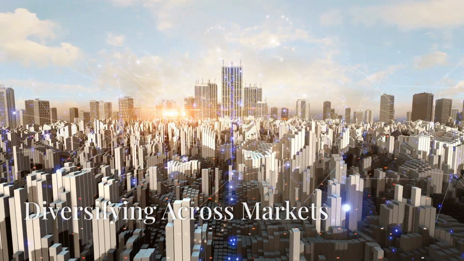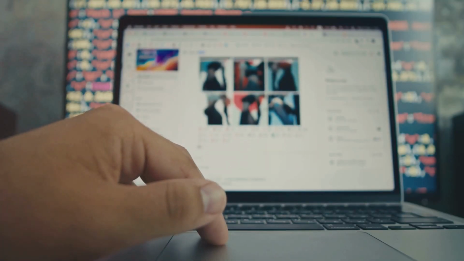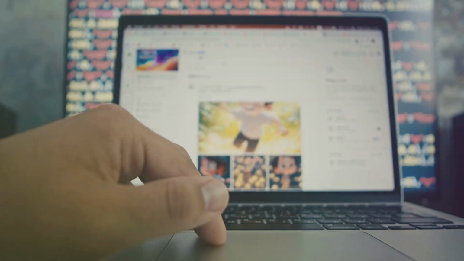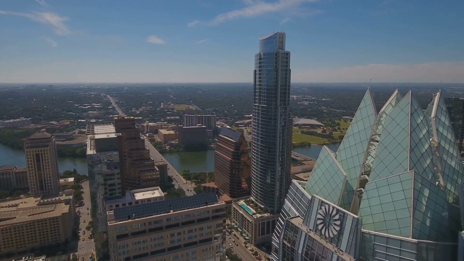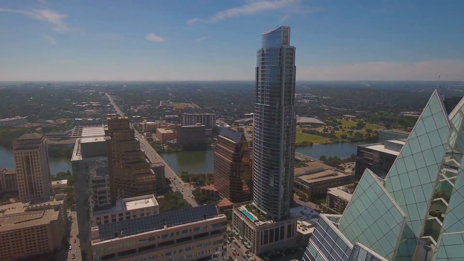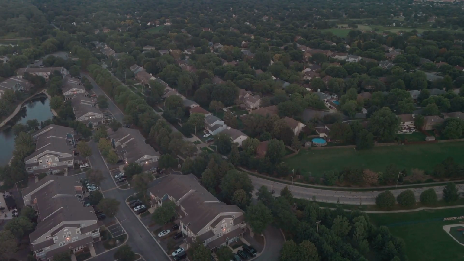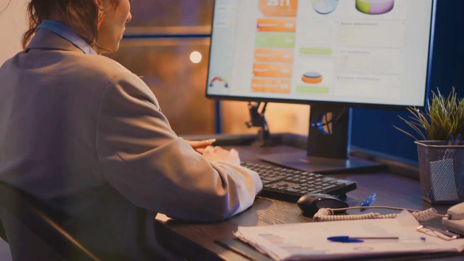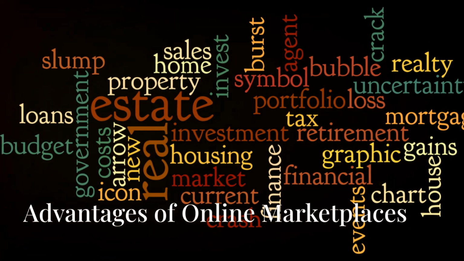Diversifying across markets. One of the key advantages of online real estate marketplaces is the ability to invest in properties outside of your local market. Whether you're looking to buy in a high-growth market like Austin, Texas, or invest in cash flow properties in more stable regions, these platforms offer access to markets you otherwise couldn't participate in.